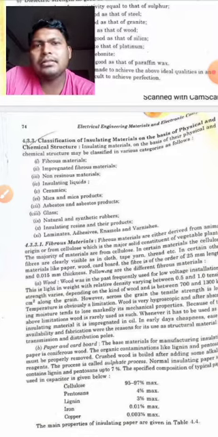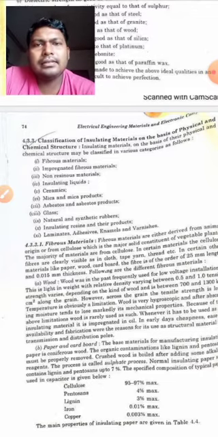The first point is fibrous material. The second is impregnated fibrous material. The third is non-resinous material. The fourth is insulating liquids. The fifth is ceramics. The sixth is mica and mica products. The seventh is asbestos and asbestos products.